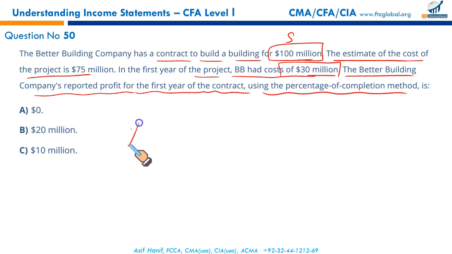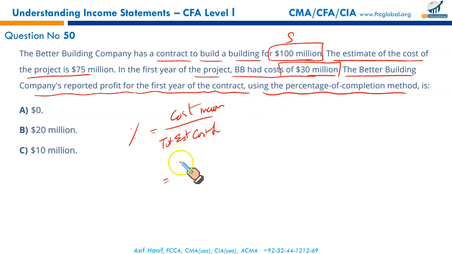First of all, we will have to determine the percentage of completion. For that, I told you the formula is cost incurred so far divided by total estimated cost to complete. We incurred cost of 30 million, whereas the estimated cost to complete was 75 million. 30 million is what percent of 75 million? 40%. It means we have done 40% of our work. This is the extent of completion.